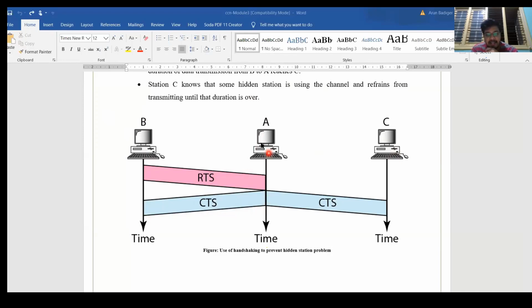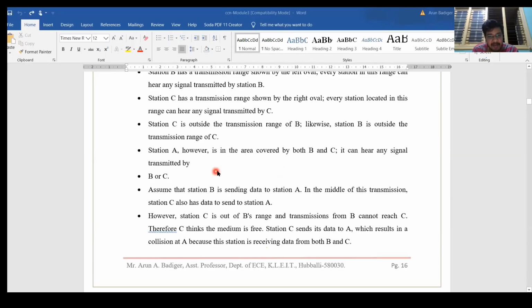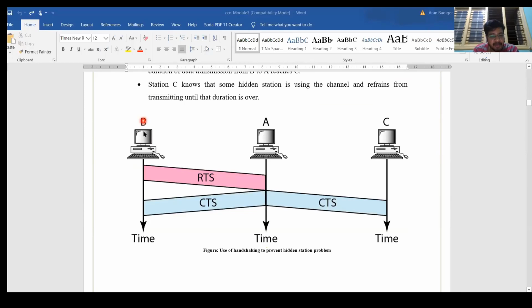First you have to assume that when B is sending data, the data is broadcasted. Broadcasted means from B it is sent all over, in the complete range, whether devices are there or not. It will broadcast in the 2 meter surrounding. Therefore, when B broadcasts, it is received by A. Then when A receives this RTS, A broadcasts the clear to send.